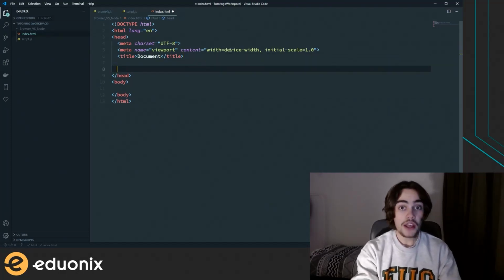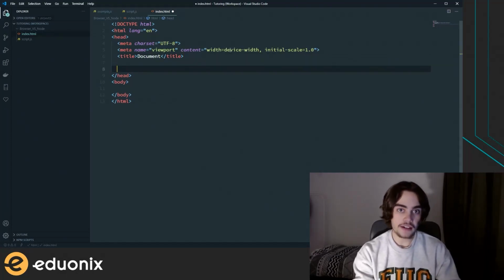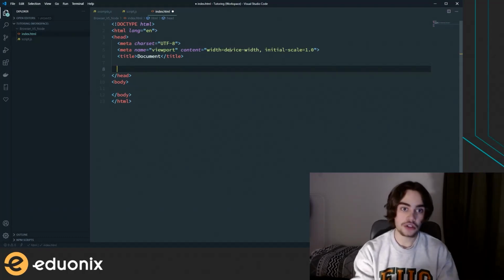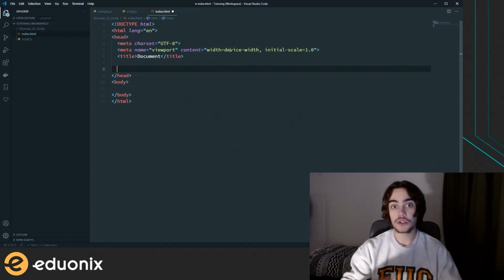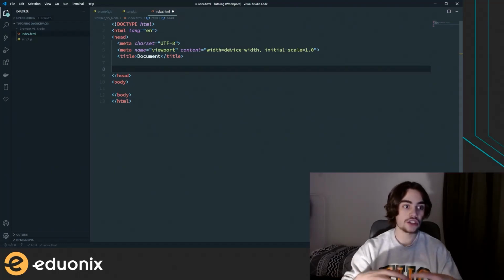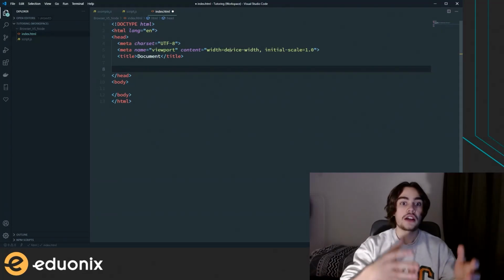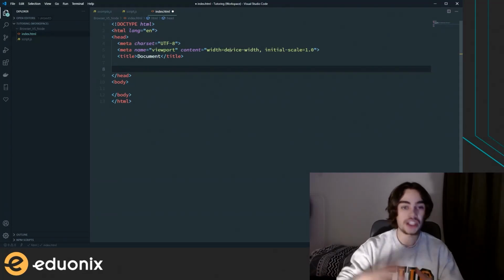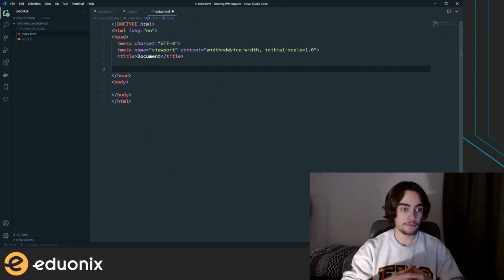So in order to create JavaScript on a web page, there's actually two approaches. We can either do what's called an inline approach to writing JavaScript, or we can create an external file, which this index.html will actually import and run the JavaScript from. And I'll show you both right now.